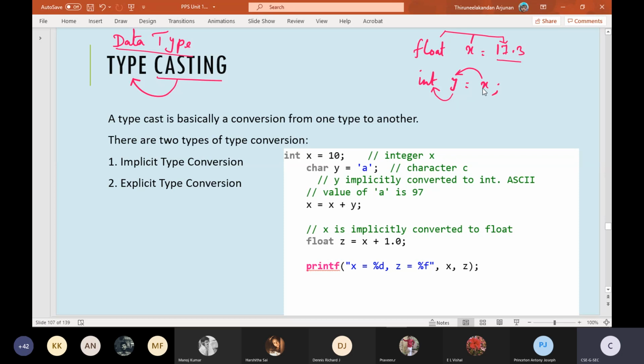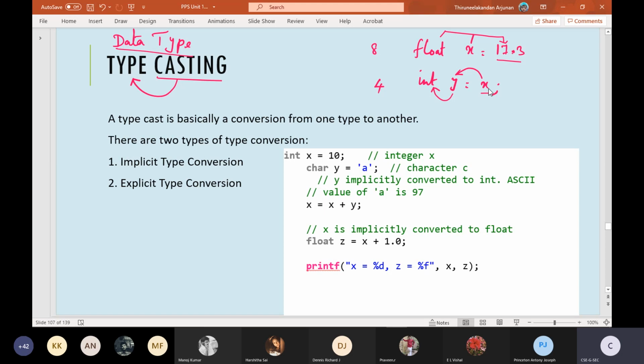Okay, so naturally what happens here, the fractional part which is stored here will try to adapt or utilize the space of the integer. A float has got 8 bytes of memory space to store its value, whereas an integer has got 4 bytes of memory space to store its value.